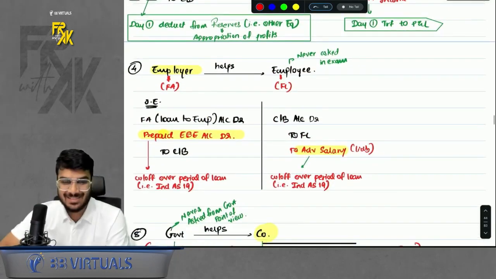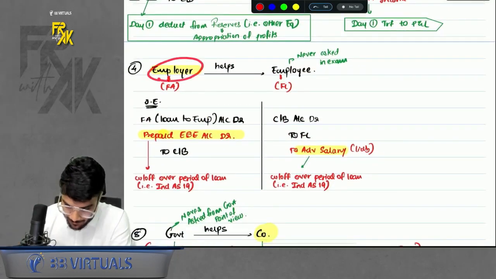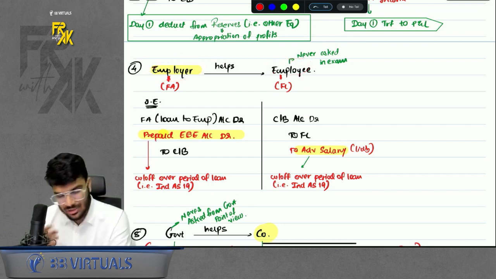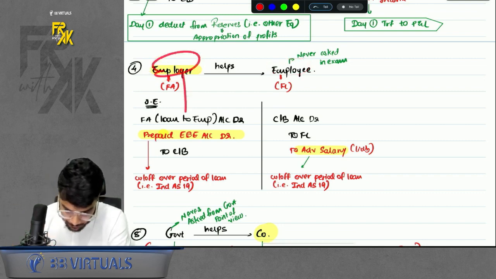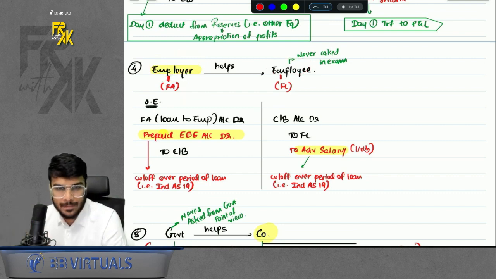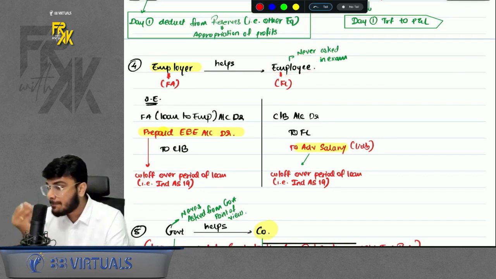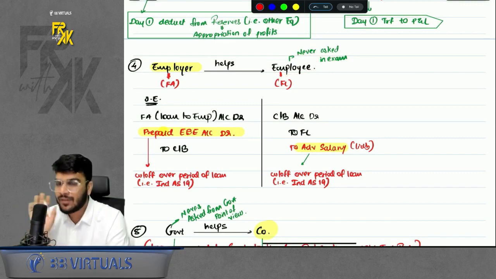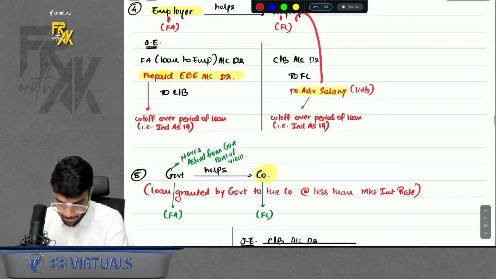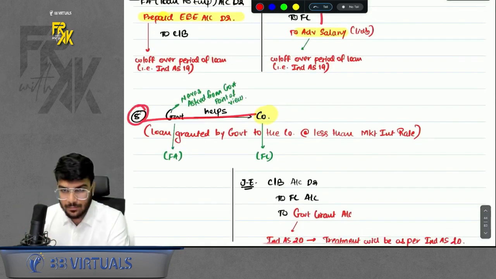Okay, sir. Let's proceed. The next point was, what if the employer helps the employee? Generally the question comes from the employer's point of view. Employer will say prepaid employee benefit expense, set off over the period of 5 years. What if it comes from the employee's point of view? Never asked, but if it comes, you will say it is advance salary. Okay.